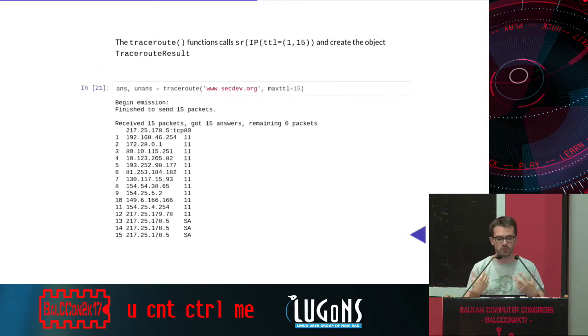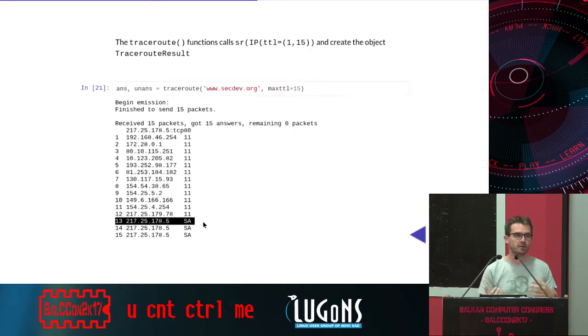Traceroute also allows you to represent information. So what I will do first, I will call the traceroute function, and I will ask it to do a traceroute to secdev.org with a maximum TTL of 15, because that's too much information after that. And we can see here that the destination is replying at up 13. Same as before, we get answered packets and unanswered packets in two variables, and then we can play with them.